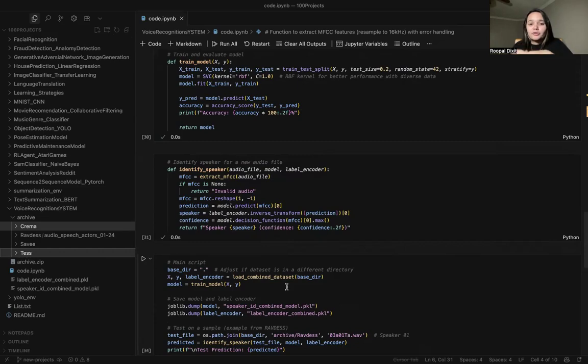And the low accuracy also suggests challenges, like the large number of classes, with 95 speakers. But possibly you can work with fewer classes, like five speakers, use that data set, train your model, and then move on with that. And then we are identifying the speakers by extracting the MFCC features from a new audio file.